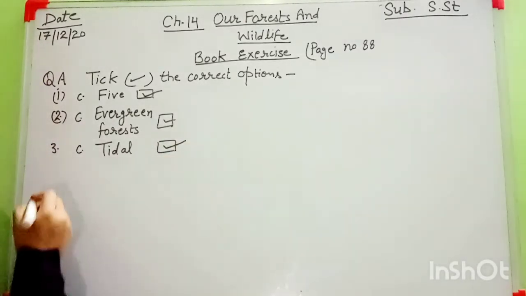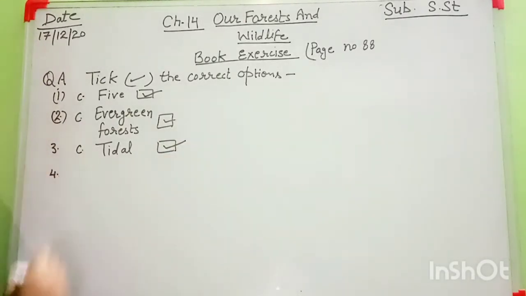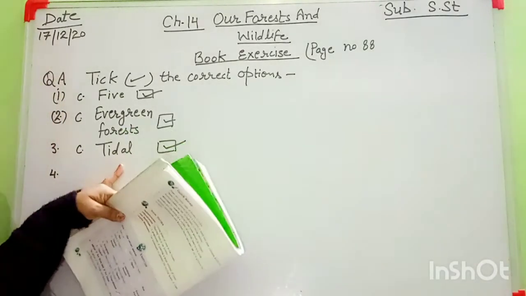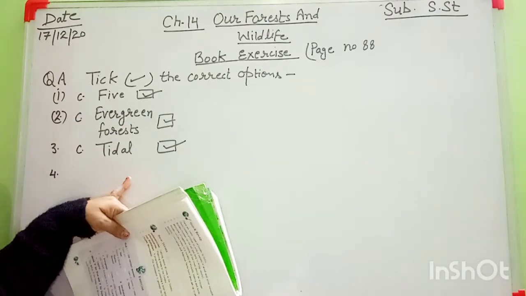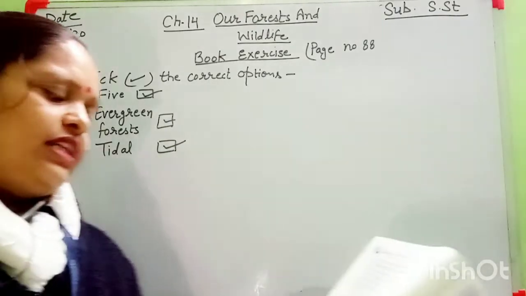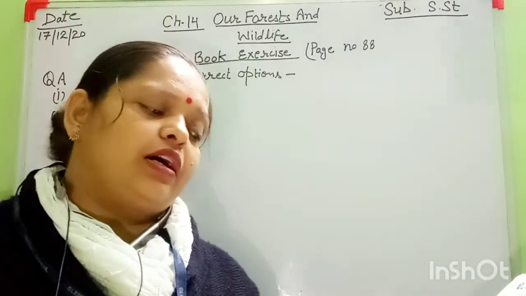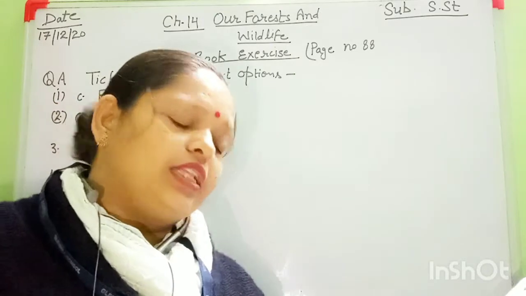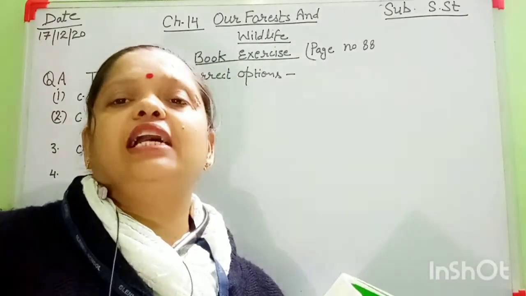Okay, number 4 is here. It is famous for Royal Bengal tiger. Yes, no? Then Jim Corbett National Park is situated in which state? Option A, Gujarat, B, Uttarakhand, and C, Assam.